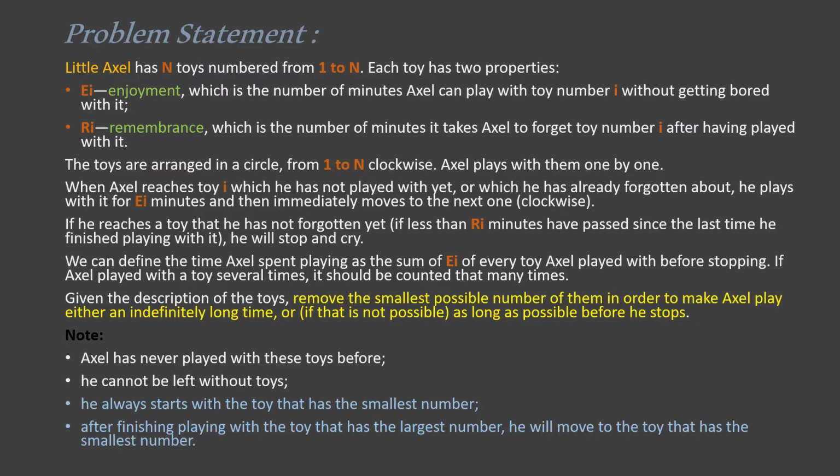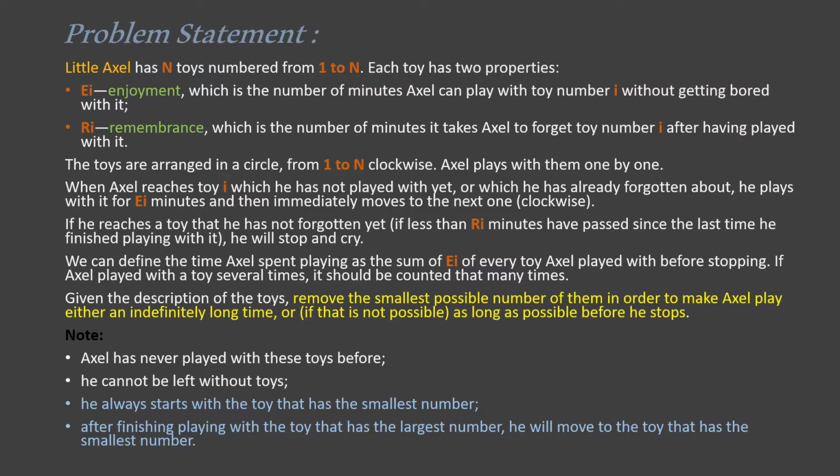Axel starts to play with the toy having the smallest number and plays with the toy having the largest number at the last. After playing with the toy having the largest number, he starts again from the toy with the smallest number. If Axel reaches some toy that he has not forgotten about, then he starts to cry. A toy is forgotten if remembrance amount of time has passed before playing with the toy again.